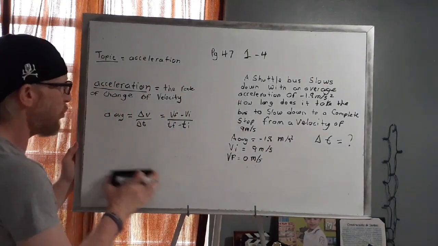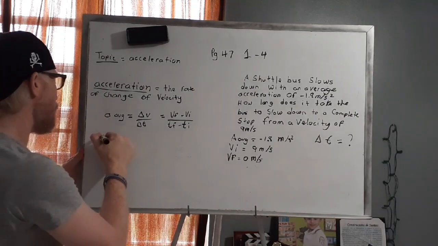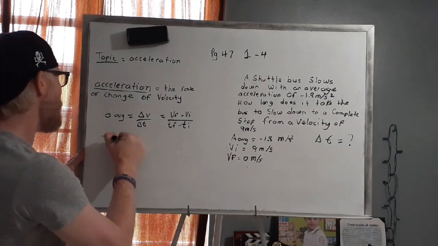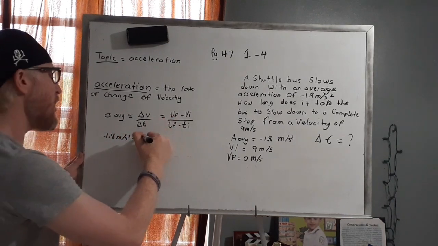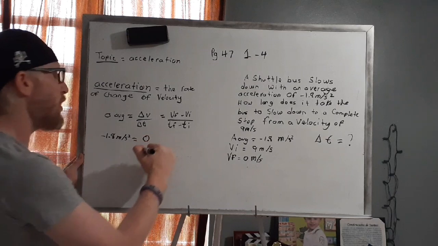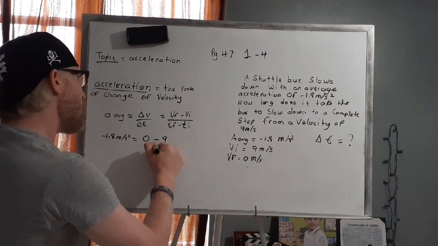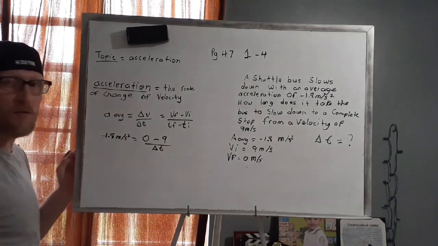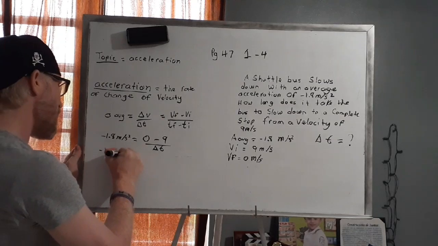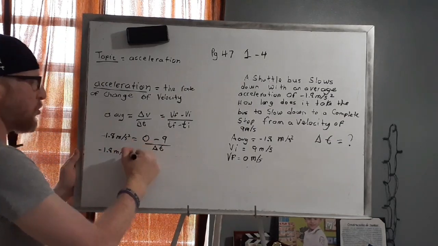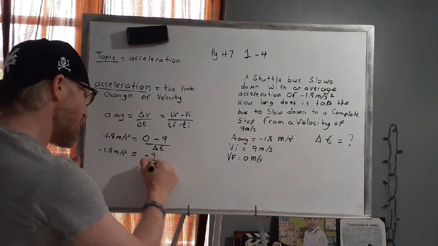I'm actually going to use this side of the board to plug everything in. So instead of writing average acceleration, I'll say that that's negative 1.8 meters per second squared. Instead of writing final velocity, I'm going to say that my final velocity is 0 because it comes to a complete stop. My initial velocity is 9, and the change in time is the variable that I'm looking for. So I'm going to leave negative 1.8 meters per second squared expressed. I'm going to subtract 0 minus 9, which is negative 9, and all that over my change in time.